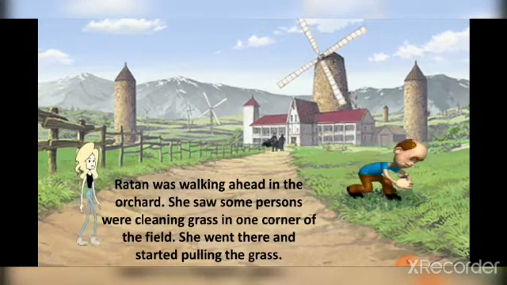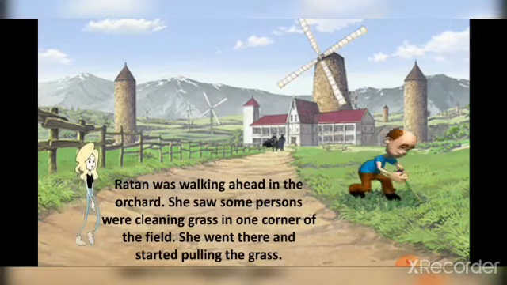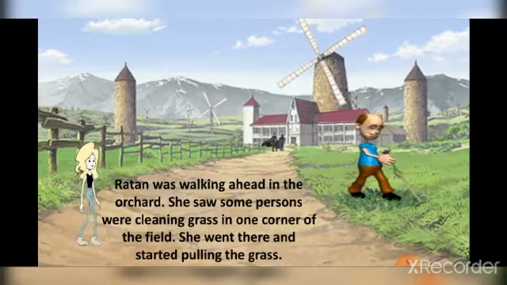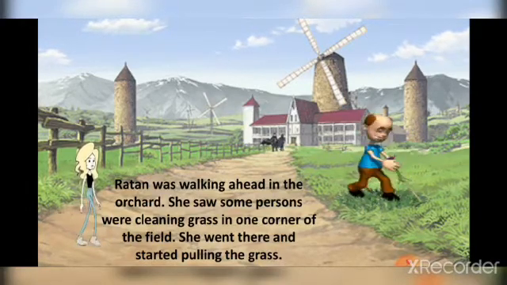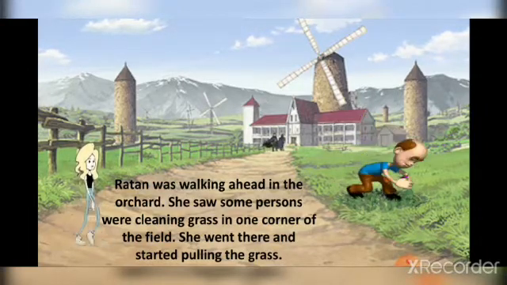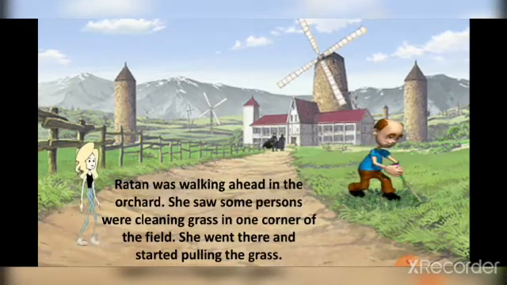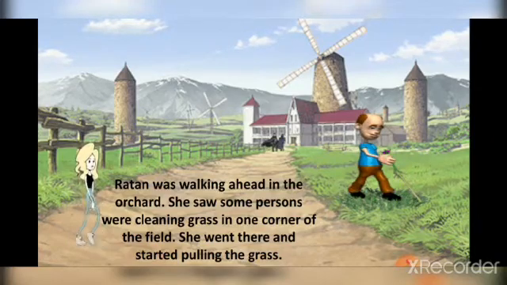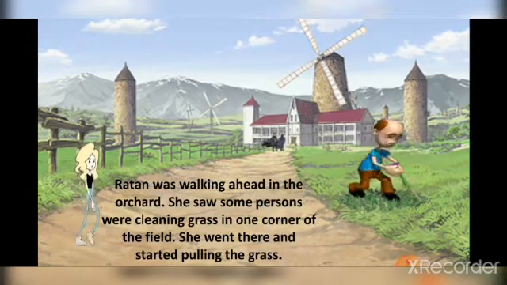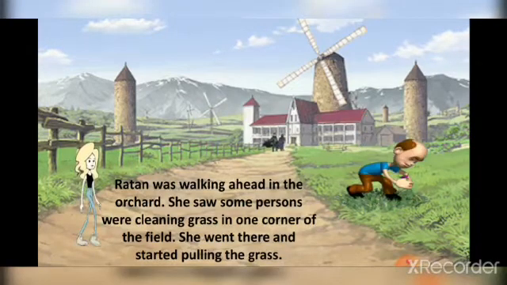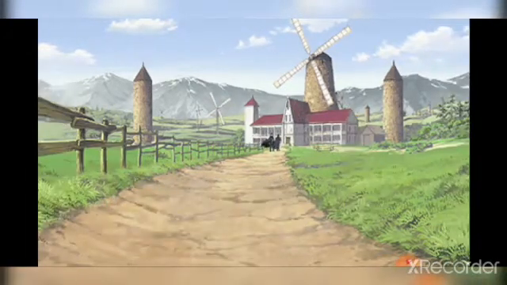But do you know what happened? Her soft hands became red because of pulling the grass. And while pulling grass, many roots also came out. From this we can see that every plant has roots, and the main function of roots is to give support to the plant. So every plant has roots.